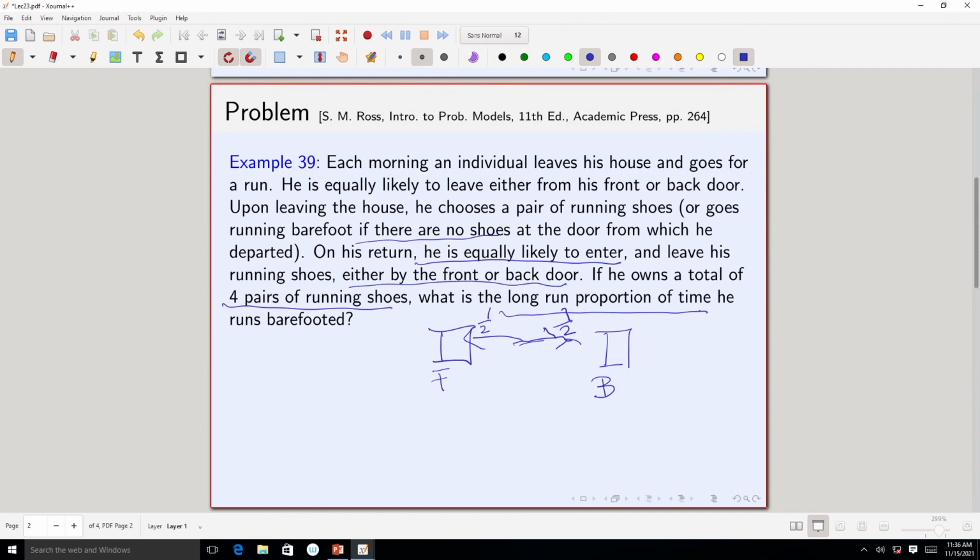So, this problem is asking about the long run proportion of time he runs barefooted, so you should think of the stationary distribution.